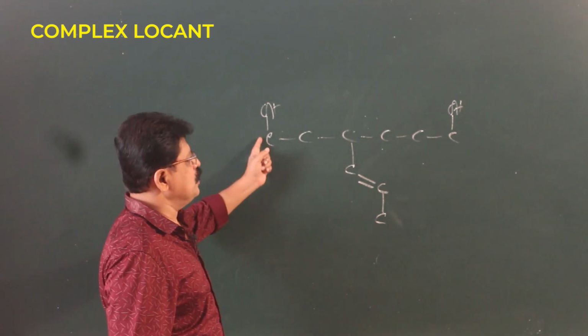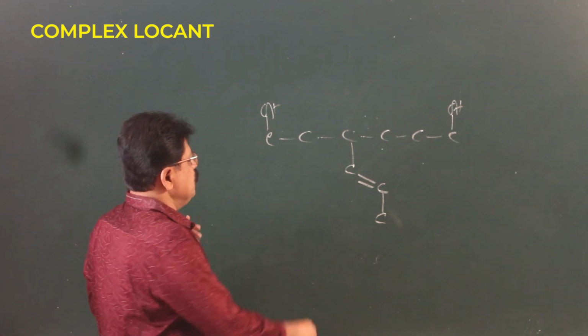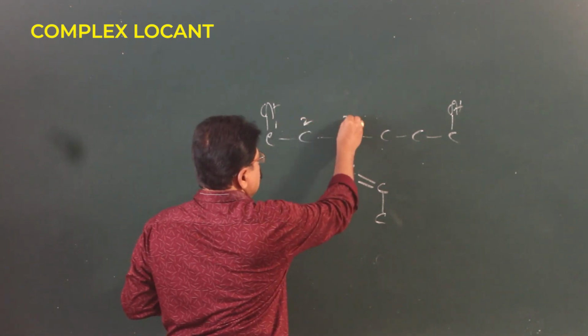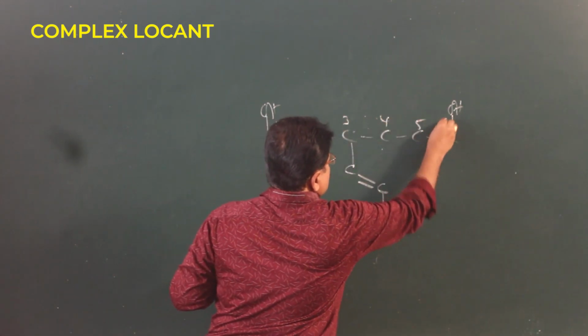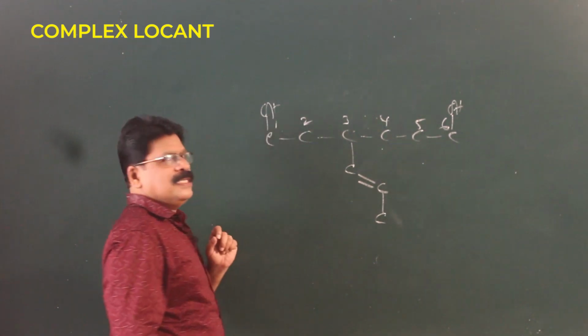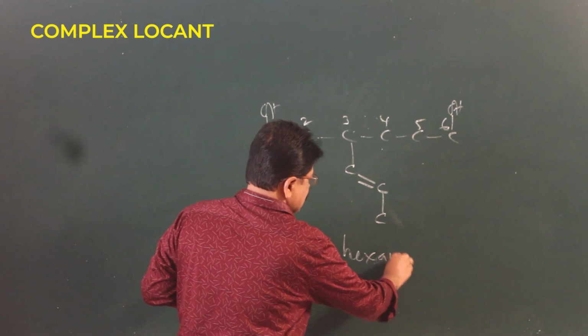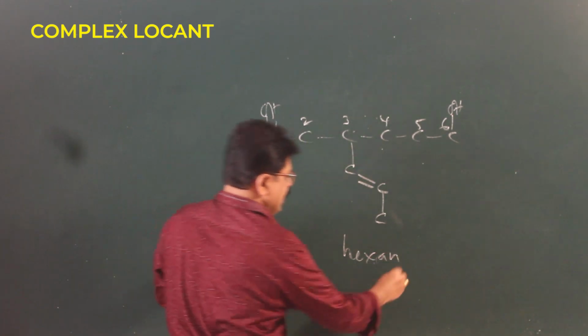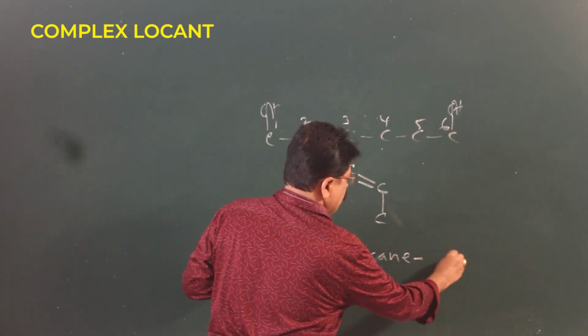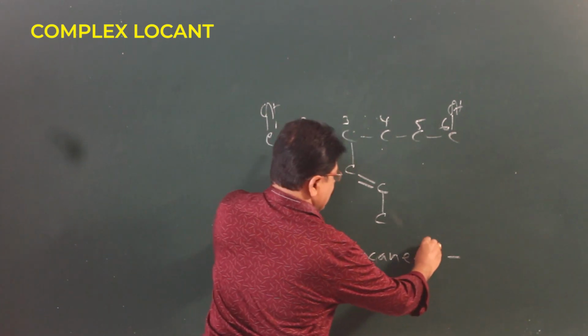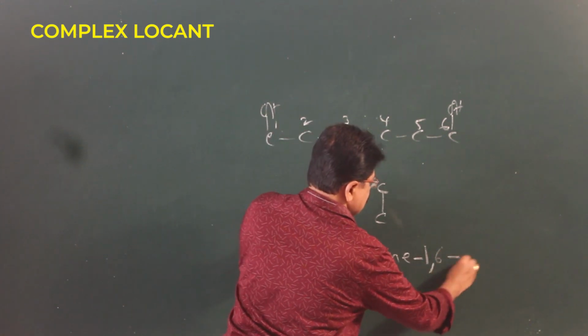The functional group is OH. So, the longest chain must be this. So, 1, 2, 3, 4, 5 and 6. It is a 6 carbon compound. What will we call a 6 carbon compound? Hex. Single bond, ane. Because it is a diol, I put E. Where are the diols? 1 and 6.